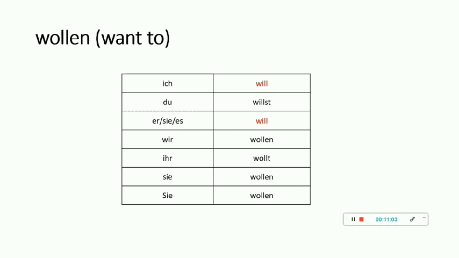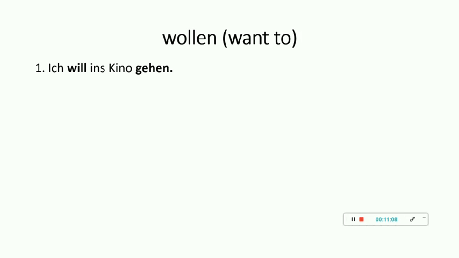We'll see some examples. "Ich will ins Kino gehen." So what is the modal verb? Will, because wollen gets conjugated with ich, it becomes ich will. Remember, in the past we have seen, ich will. So that is why "Ich will ins Kino gehen." Gehen is the actual verb, it goes at the last. What does this sentence mean? It means I want to go to the cinema. I hope this is clear.